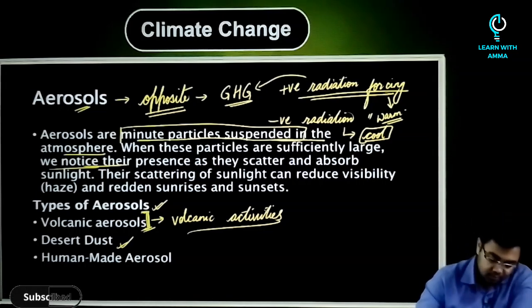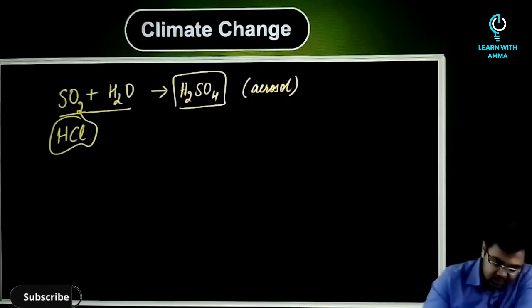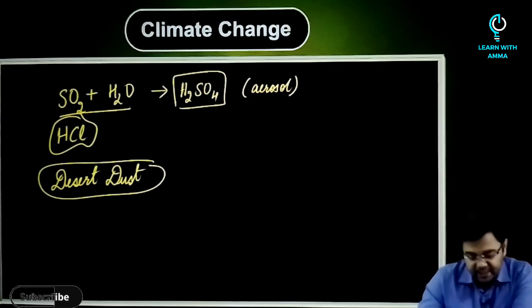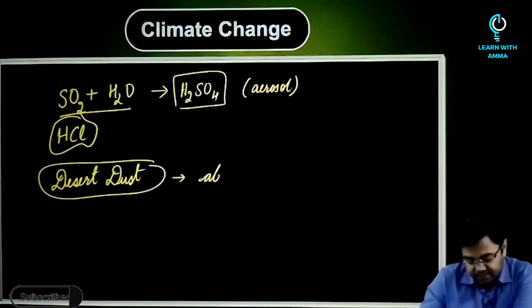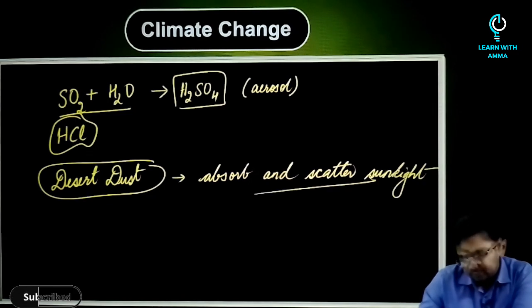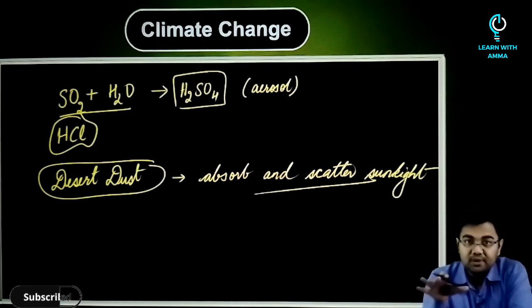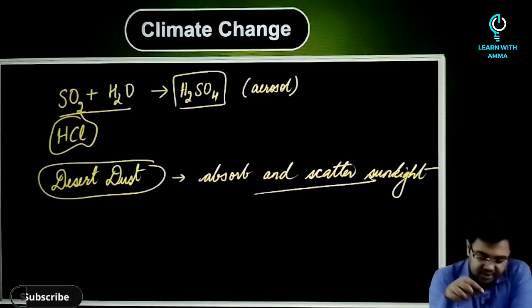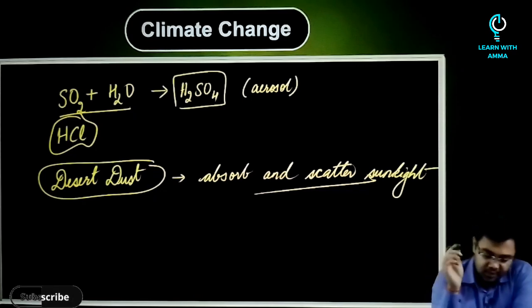So the desert dust would become another kind of aerosol, and this would absorb and scatter sunlight. In that manner also, they would decrease the intensity of sunlight that reaches the surface of the earth. So this is the second kind of aerosol.